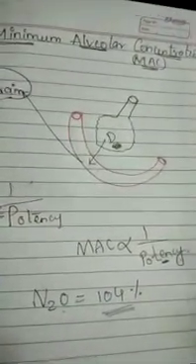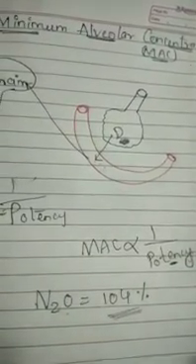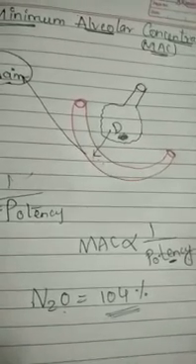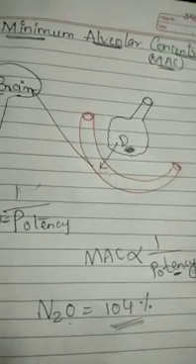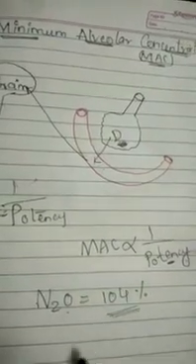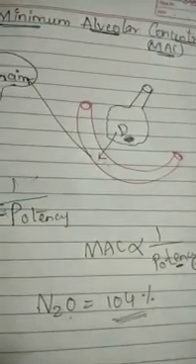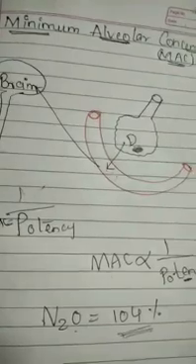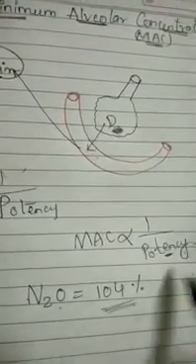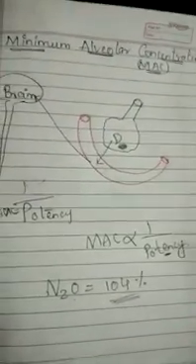Any drug which has a lower MAC value is said to be more potent, an example being methoxyflurane. Methoxyflurane is said to be the maximum potency drug because it has a very low MAC value. Similarly, nitrous oxide has the maximum MAC value, so it is the least potent, meaning a higher concentration produces very little action. That is known as potency. So MAC and potency are inversely proportional to one another.